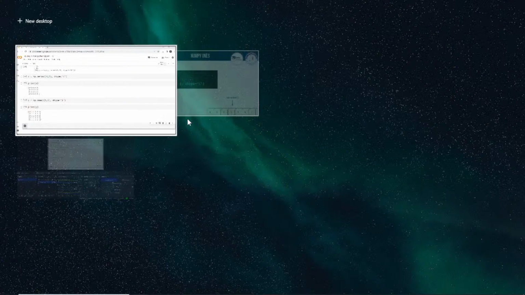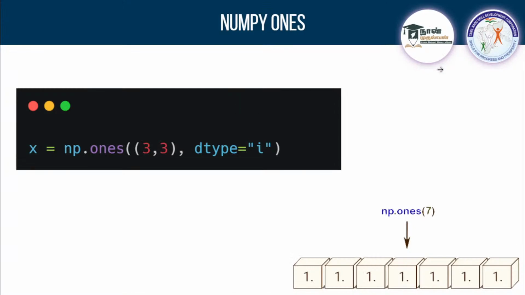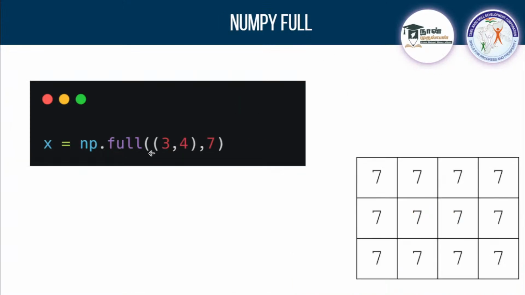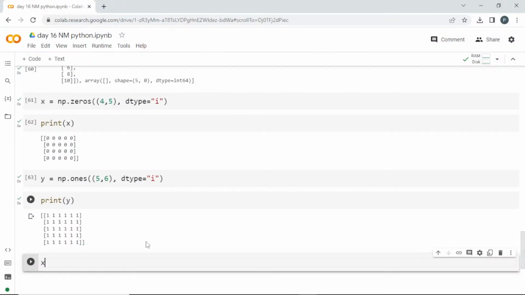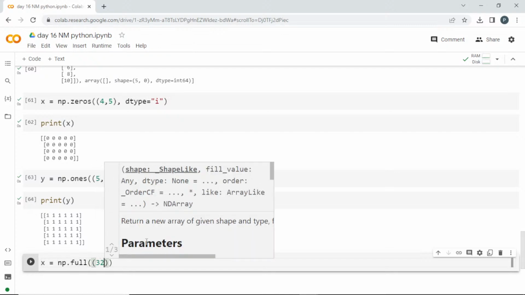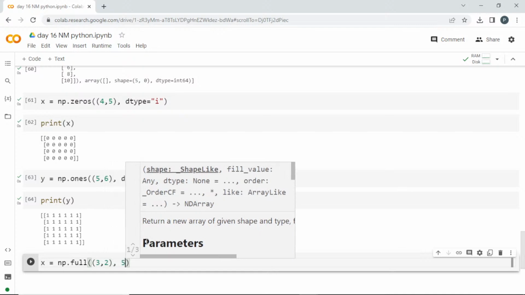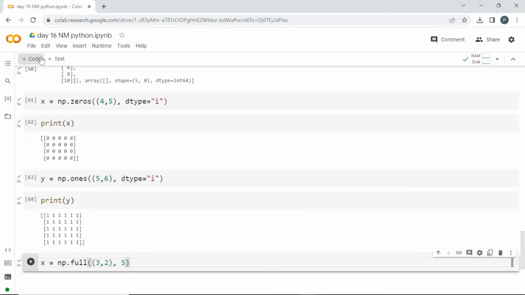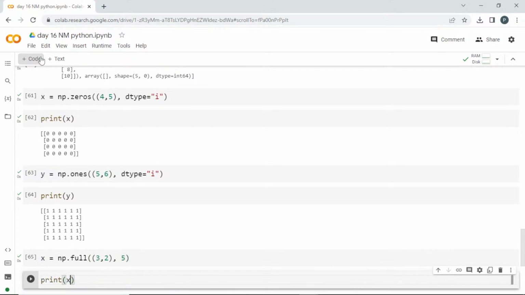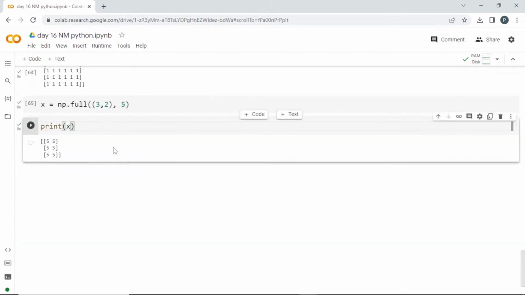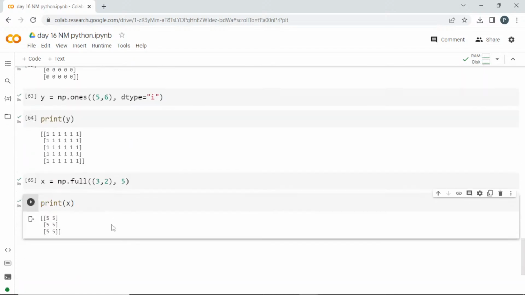And in some cases, if you want some other number in place of 0 or 1, then you can go with np.full. You have to pass what the shape is and what number you want to store. If you pass 7 or any number, it is going to fill that in that place, which is np.full. So first you have to pass the shape. I'll pass 3, 2, and the number, let me give 5. Okay, so in this shape we got 5 everywhere. This is how np zeros, ones and full will work.